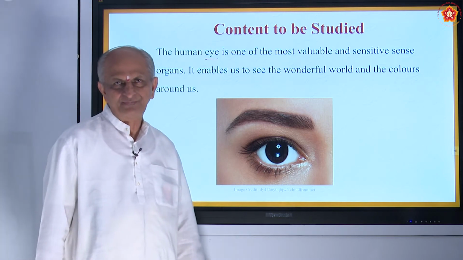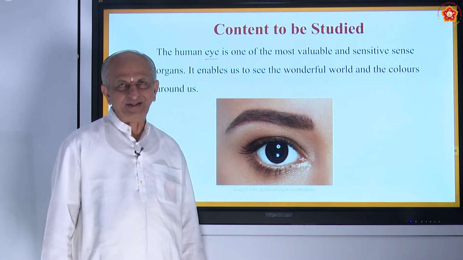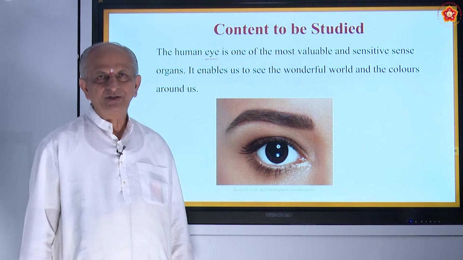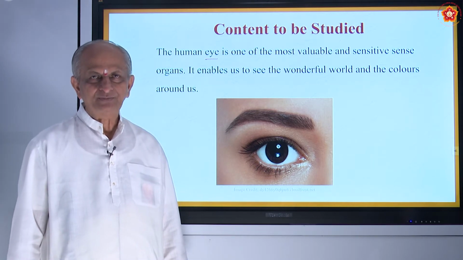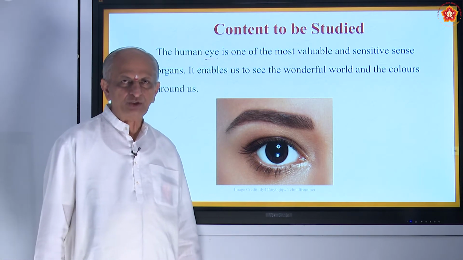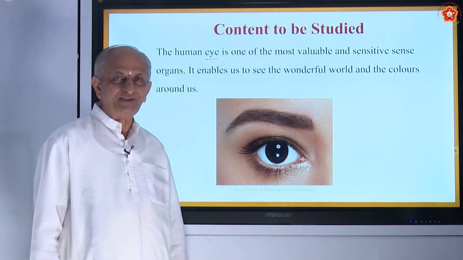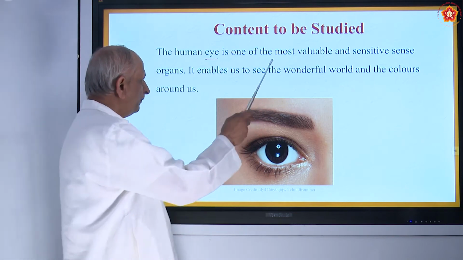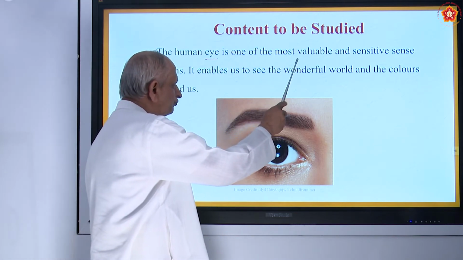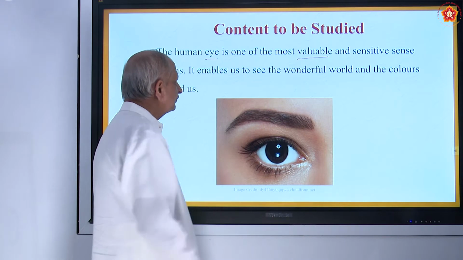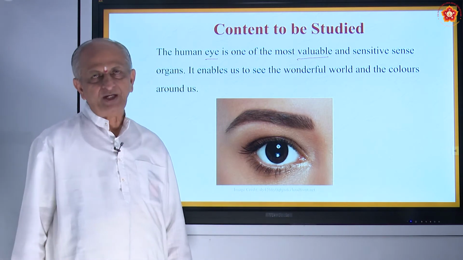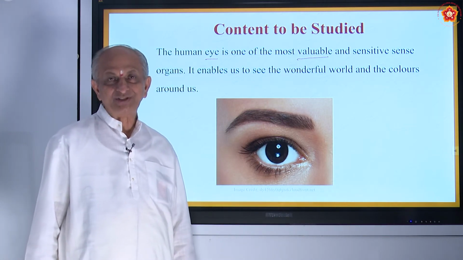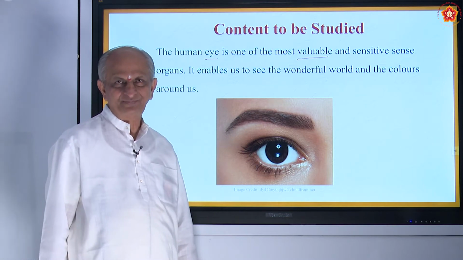To touch, we have skin. To taste, you have a tongue. To smell, you have a nose. These are called sensory organs, out of which one of the most valuable, because we don't understand the importance of an organ.